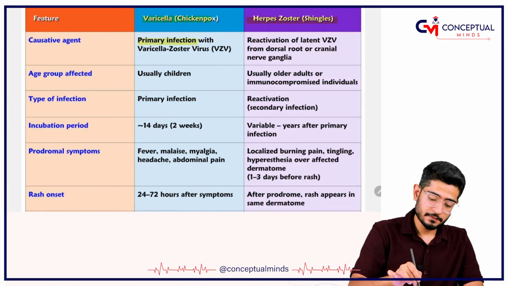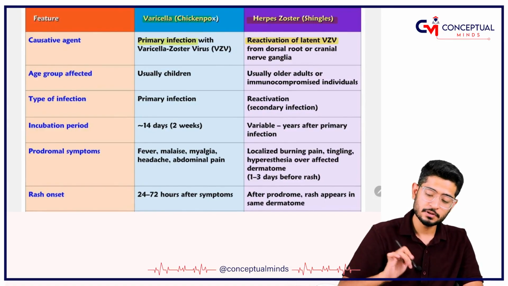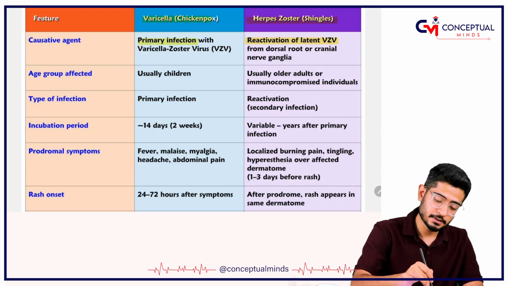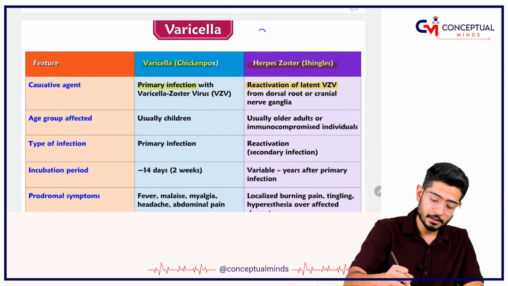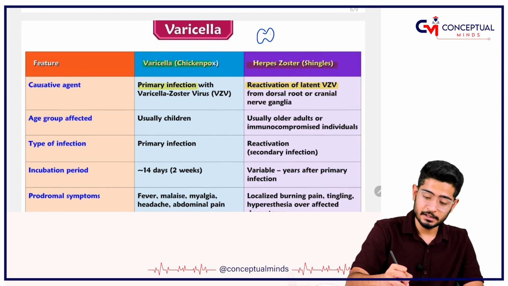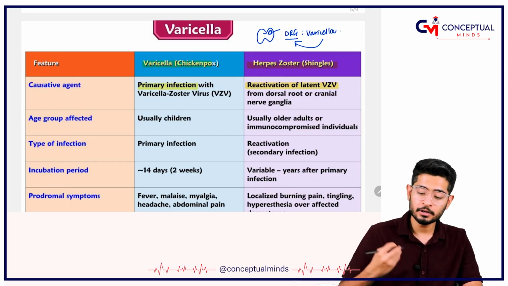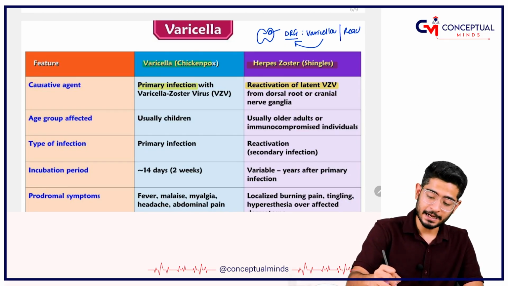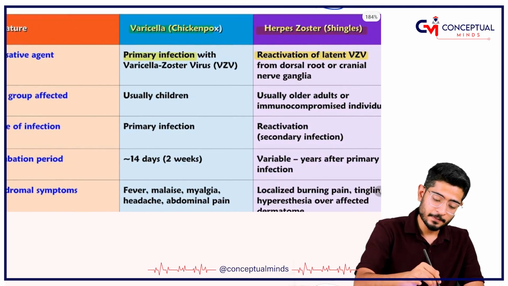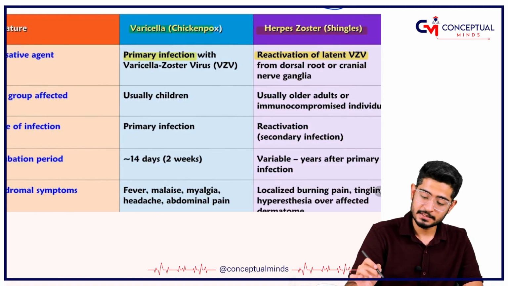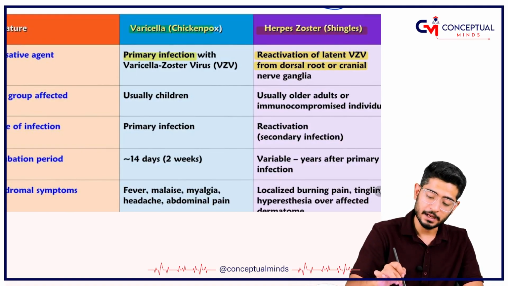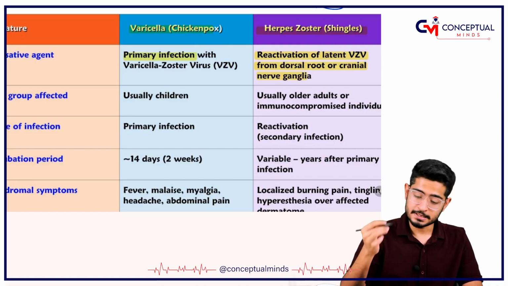This is the primary infection with varicella. This is the reactivation of the latent varicella. So what happens actually, please understand that this is the spinal cord and this is the dorsal root ganglion. The dorsal root ganglion is the house of varicella. This varicella gets stored in the dorsal root ganglion, and after some time it gets reactivated. If there is a reactivation of latent Varicella-Zoster virus from the dorsal root ganglion or the cranial nerve ganglia, that causes shingles.